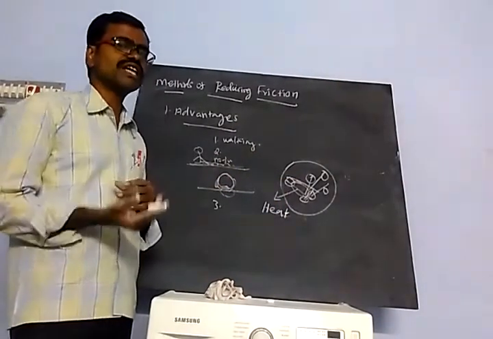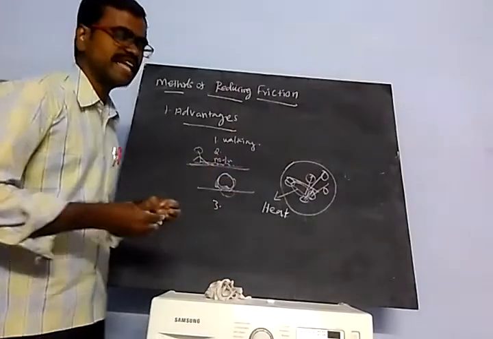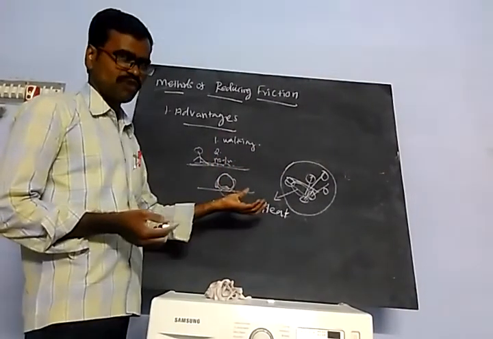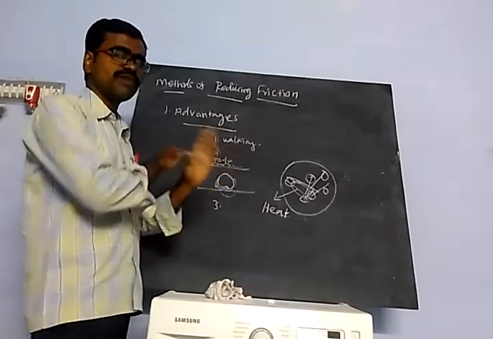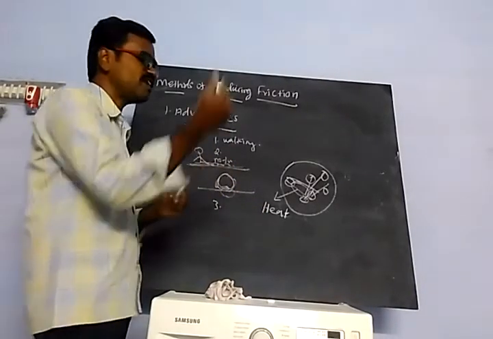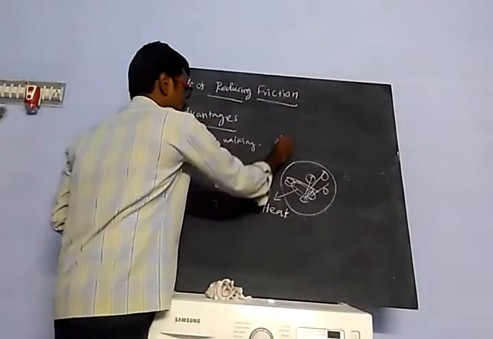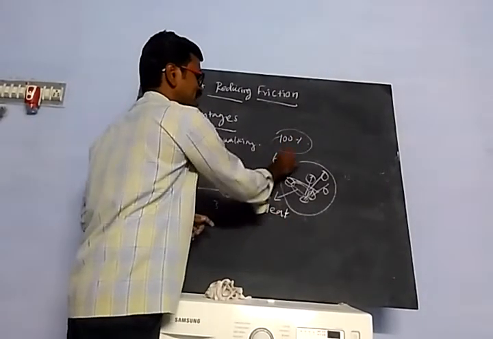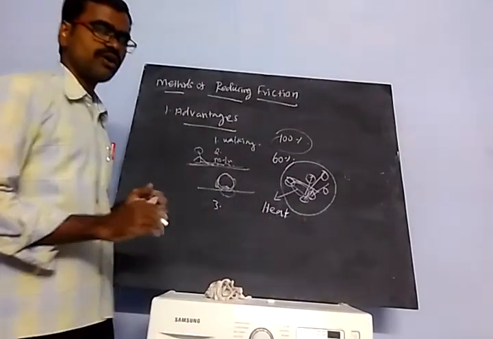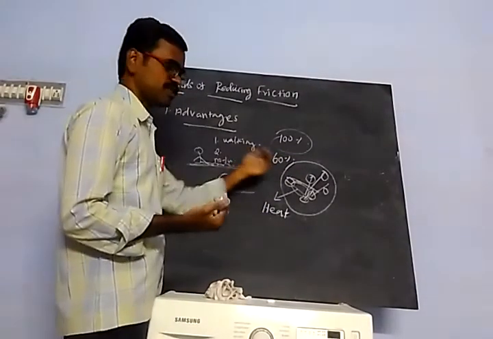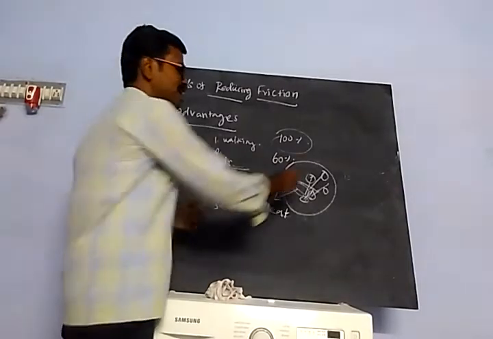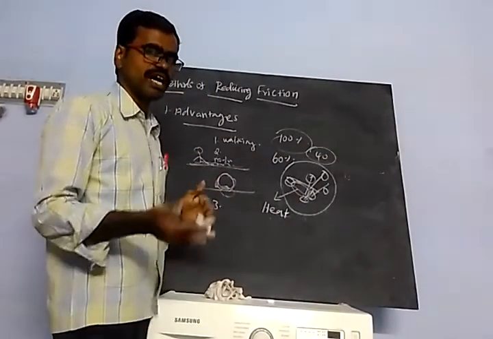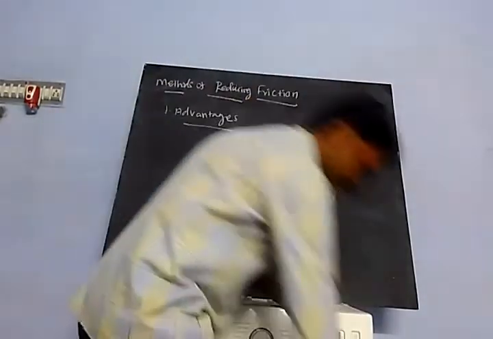If heat energy is formed, the efficiency of the system will be lost. The efficiency will be less. Due to heat energy we can get only 60% of the energy, so only 60% efficiency. The remaining 40% is waste, in the form of heat energy.